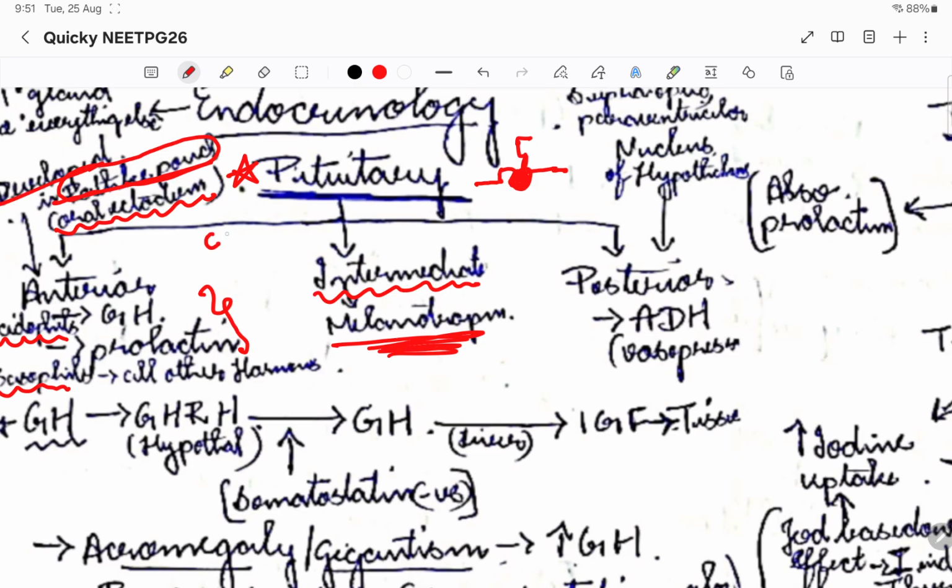The corticotropin releasing hormone goes to the pituitary from the hypothalamus, and this will stimulate the pituitary, and the pituitary will start releasing ACTH, adrenocorticotropic hormone. Once the adrenocorticotropic hormone reaches the adrenal gland, then the adrenal particular hormones will start releasing. So this is the function of the hypothalamo pituitary axis.